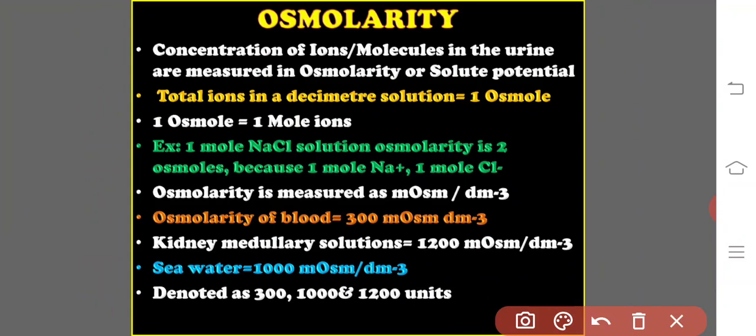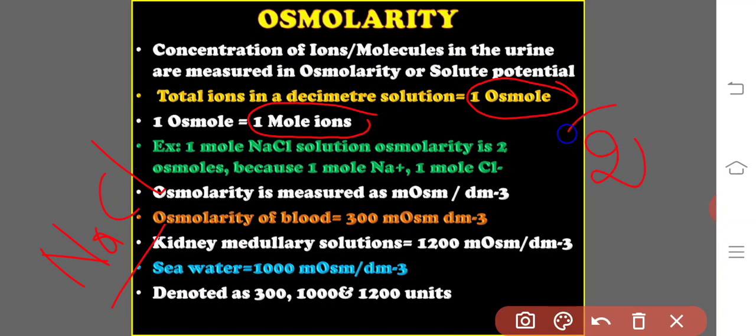The total ions in a decimeter of solution equal to 1 osmole, so 1 osmole is equal to 1 mole of ions. For example, we have 1 mole of NaCl. The osmolarity of 1 mole of NaCl is 2 osmoles.